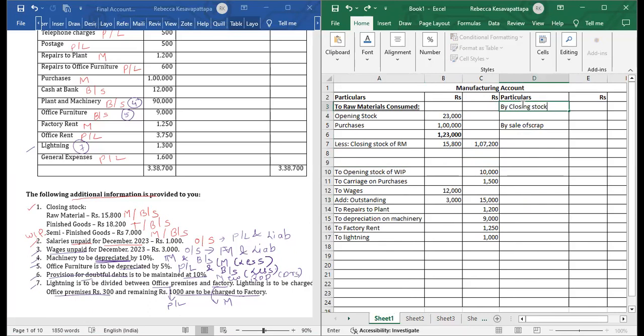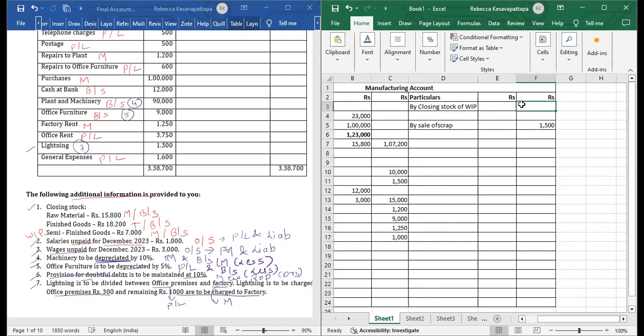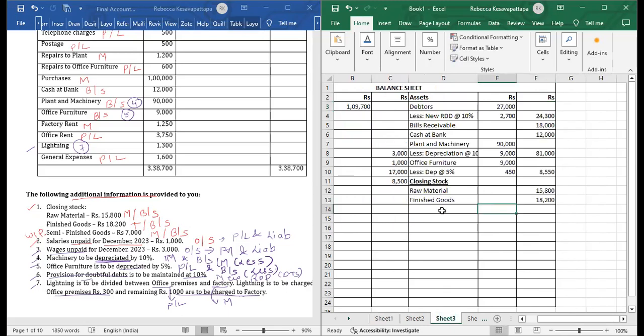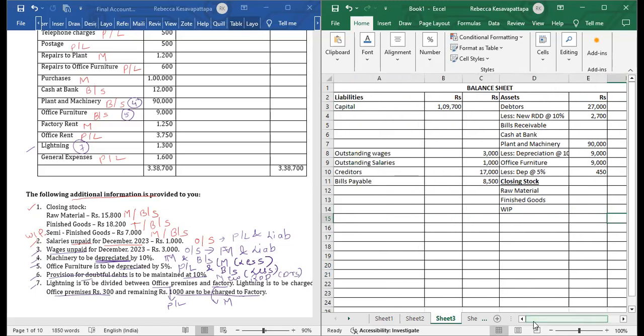By closing stock of WIP, that is work in progress, what is given? 7,000. Second effect, again to the balance sheet, we will write here WIP, work in progress, amount is 7,000. Then first adjustment done. Salaries we have already done, both effects. Wages is done. Machinery done. Office furniture done. RDD is also done. Lighting is also done. So all the adjustments we have given effect.